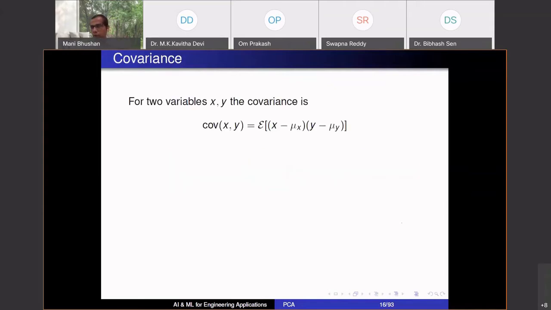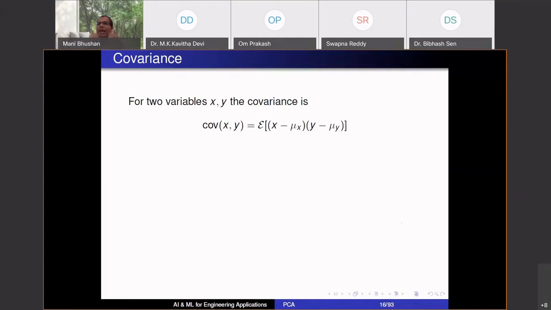I presume that all of you are comfortable with the notion of variance, right? Professor Sharad Bhatt would have talked about variance as some expected value. This is the expectation notation: the average squared deviation of a variable from its mean. That's your variance. You can compute it from a density function, or from a sample, summation of (xi minus x bar) squared divided by n minus 1. That's the sample variance. Variance tells you how much a variable deviates from its mean.